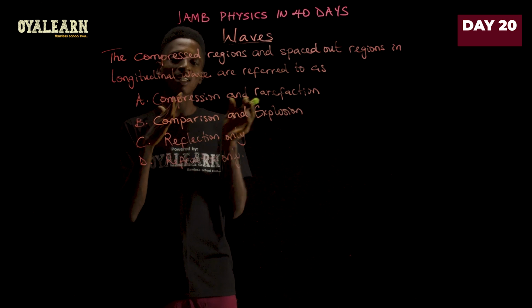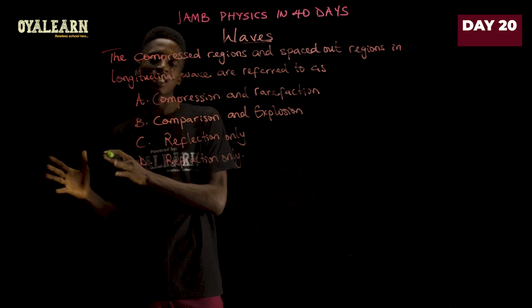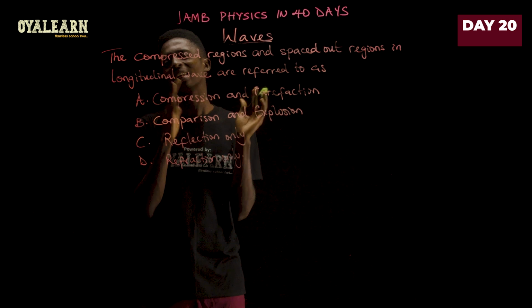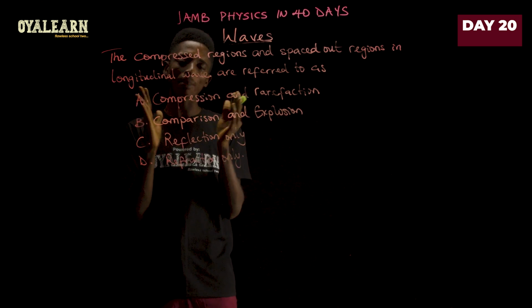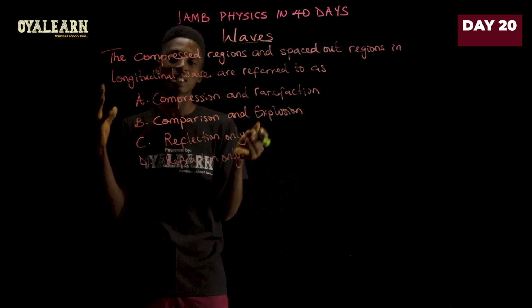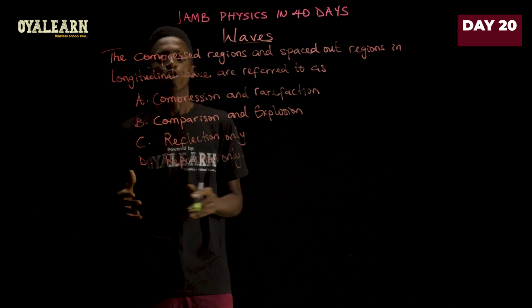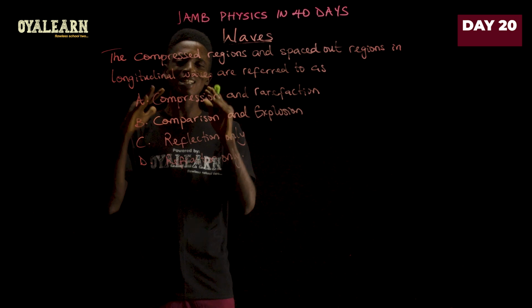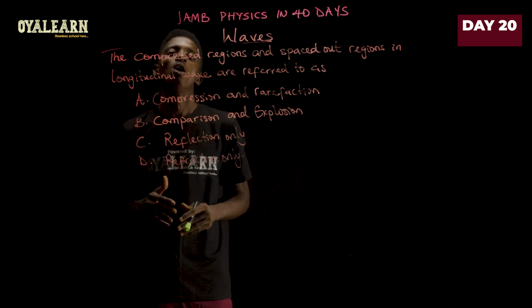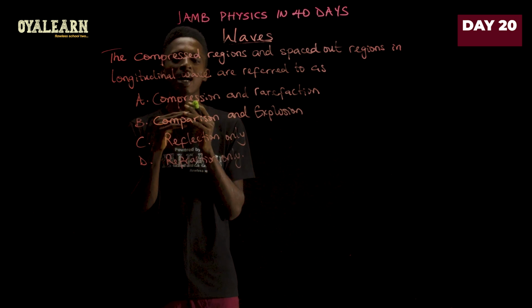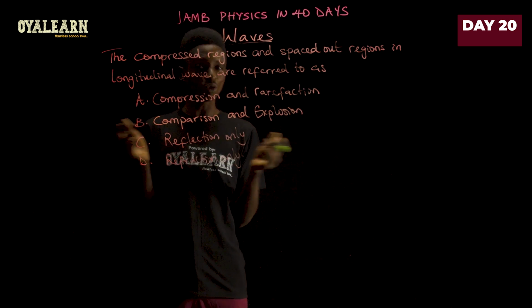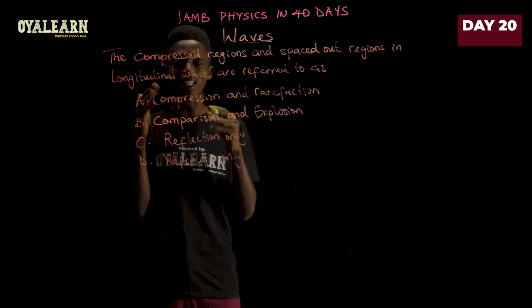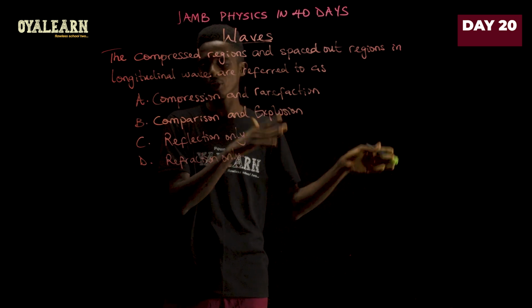Now, just as we have those characteristics in a transverse wave, there is the same thing in a longitudinal wave, but this time they are looking at how close the particles are together or how spaced out they are. So when they are close together, it's considered the compression region. When they are spaced out, it is considered the rarefaction region. And when there is no displacement at all, that point is called the undisturbed region.